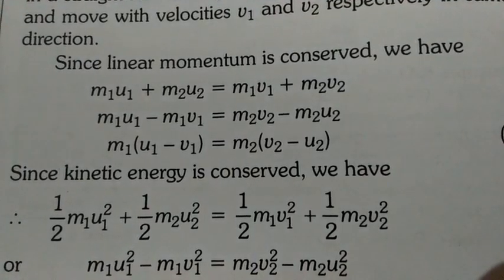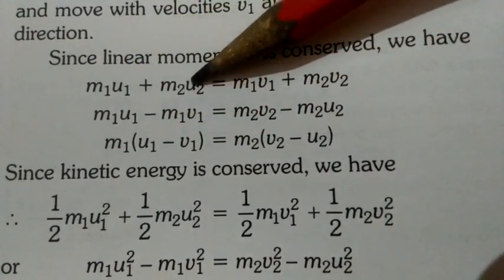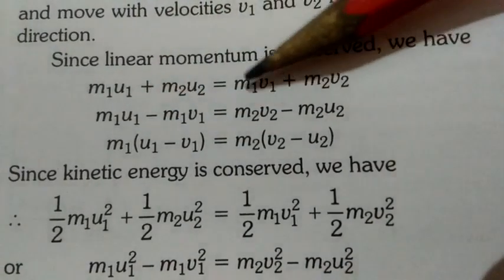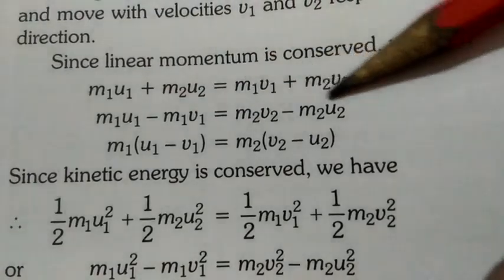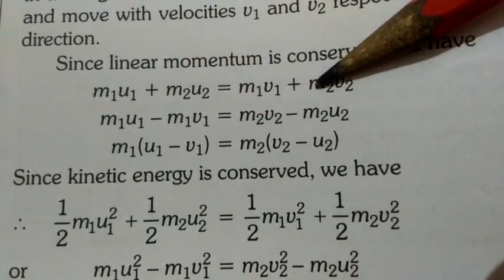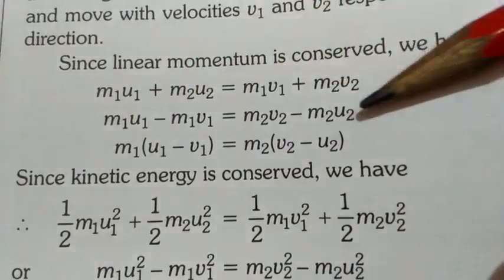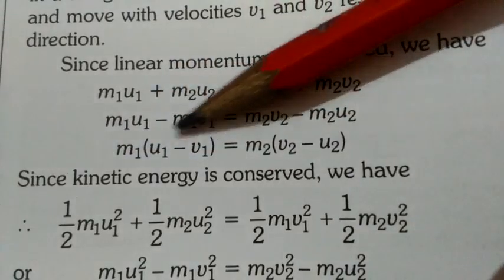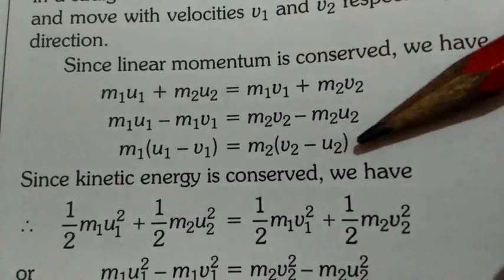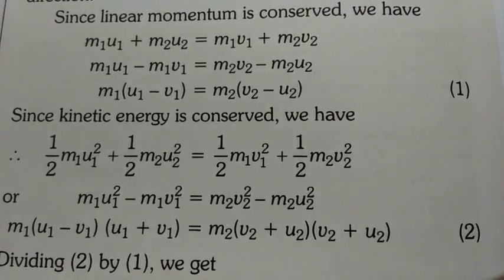Here the total linear momentum is conserved. So the total momentum before collision is m1 u1 plus m2 u2. This is the momentum of the first body, this is the momentum of the second body before collision. This is the momentum of the first body and this is the momentum of the second body after collision. So total momentum before collision is equal to total momentum after collision. Now when we rearrange them, we take m1 terms at one side, m2 terms at the other side. Then m1 we take as common, so we have m1 into u1 minus v1 equals m2 into v2 minus u2. This line we consider as equation number 1.